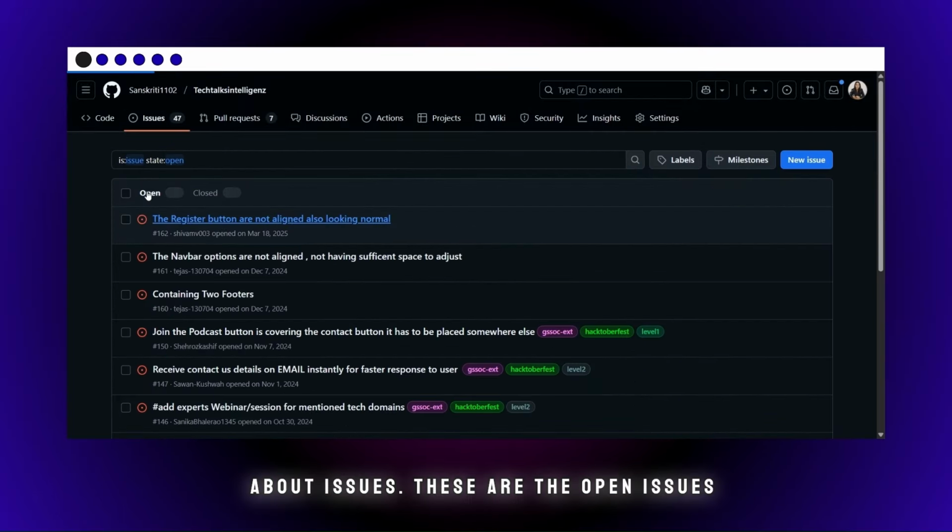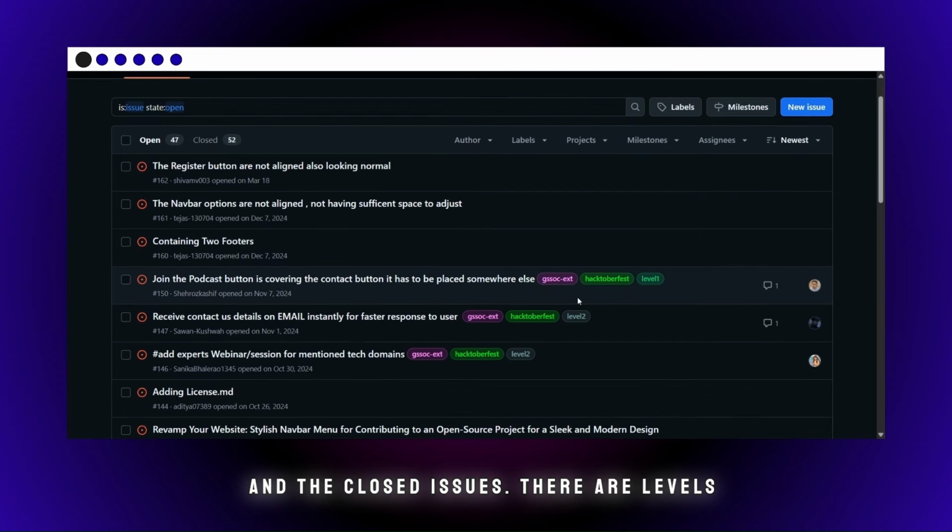These are the open issues and the closed issues. There are levels for the particular issues, level 1, 2, and 3. For example, the point system would be different, but I will just give you an example. For level 1 it will be 1 point, level 2 is 2, level 3 is 3. So that is how your contribution becomes effective. If you are contributing to level 3, your points will get added. You need to be consistent.